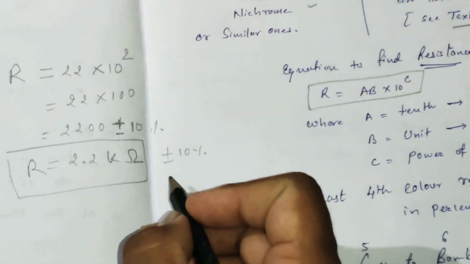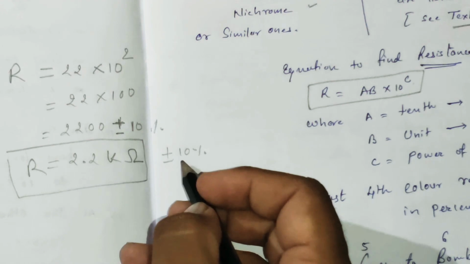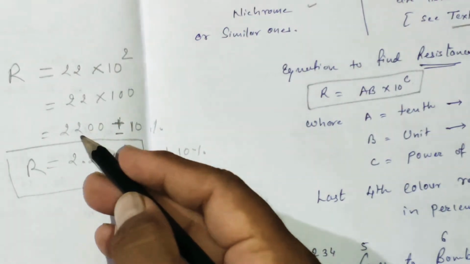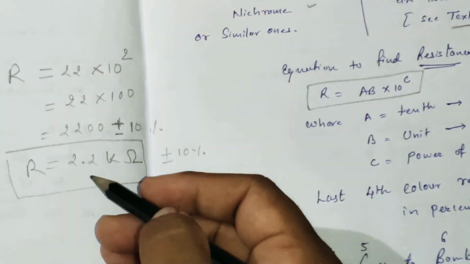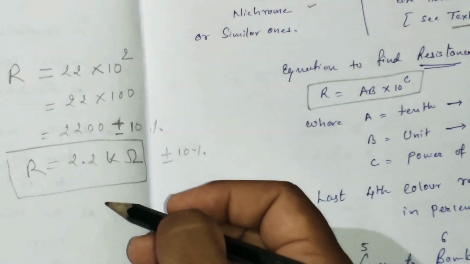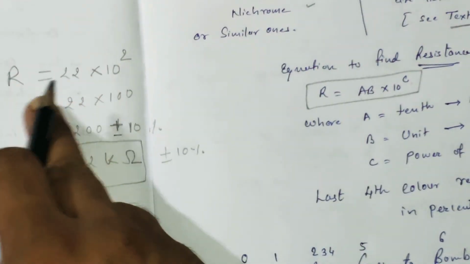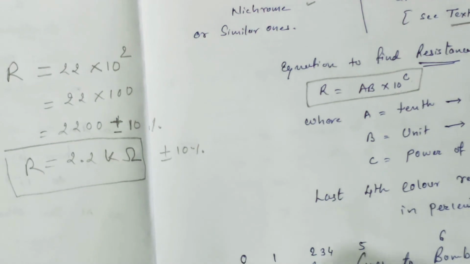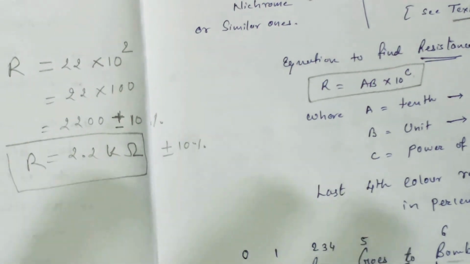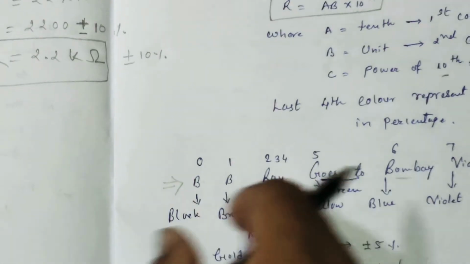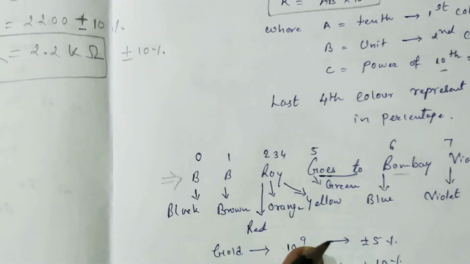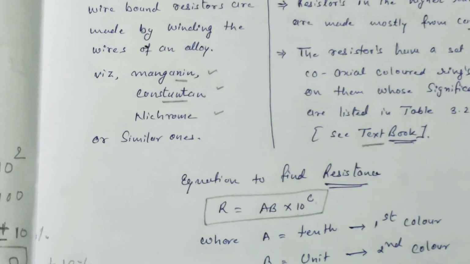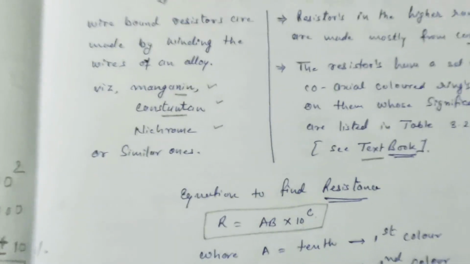Plus or minus 10% means that if the current through this resistance increases by 10% or decreases by 10%, the resistance can tolerate the variation. If it goes beyond 10%, it may be damaged. So this is a simple explanation of how to find resistance by using the color code. I hope you understand this theory properly.